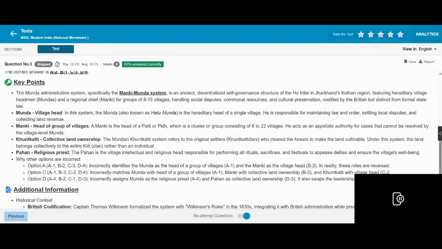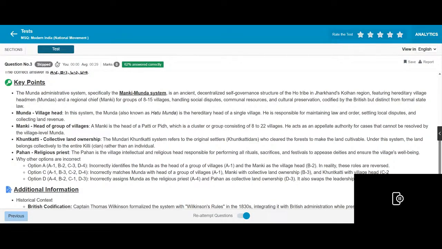Munda, the village head. In this system, the Munda, also known as Hatu Munda, is the hereditary head of a single village. He is responsible for maintaining law, settling local disputes and collecting land revenue. Manki is the head of a group of villages, the Parha. The Parha is a cultural group consisting of 8 to 22 villages and is the appellate authority for cases that cannot be resolved at the village level.